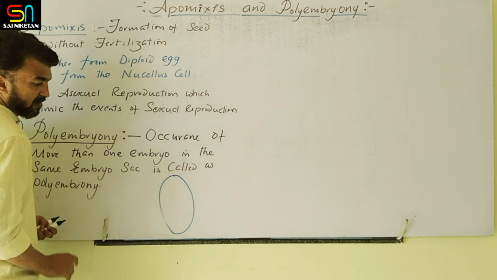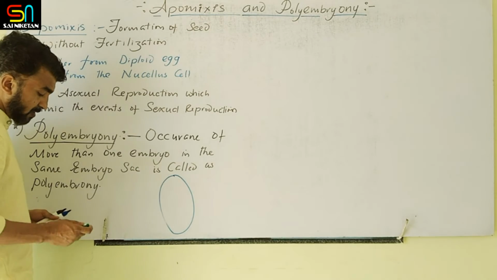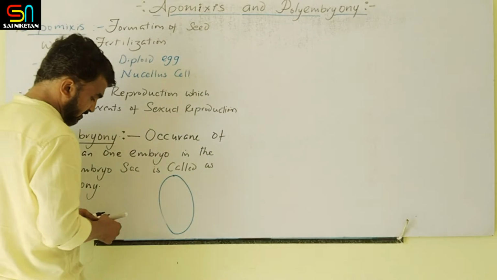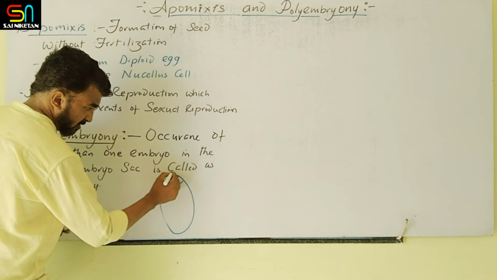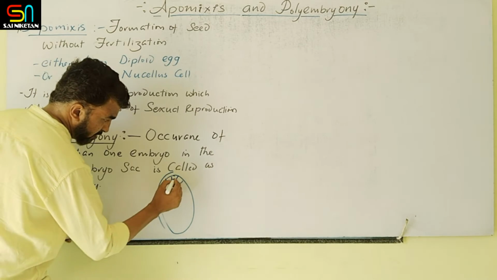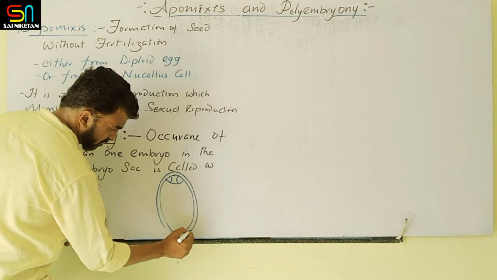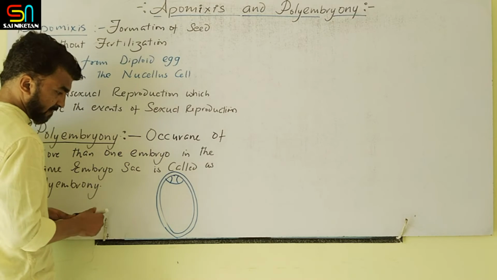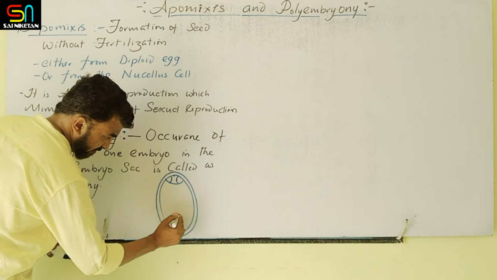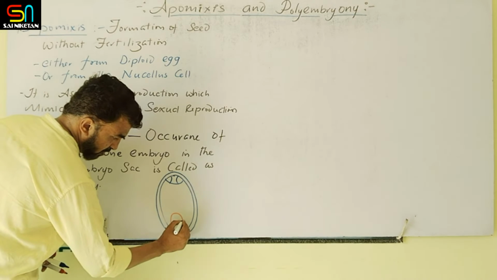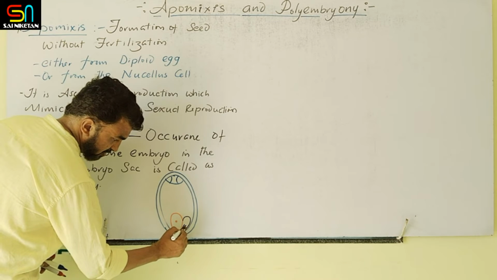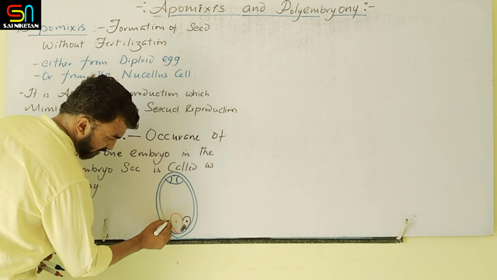So this is the embryo sac. If you take the normal case, these are the antipodal cells. This is surrounded by the nutritive tissue, that is the nucellus. This is the egg, and just beside this, synergid is there. These are the filiform apparatus, and this is the nucleus.